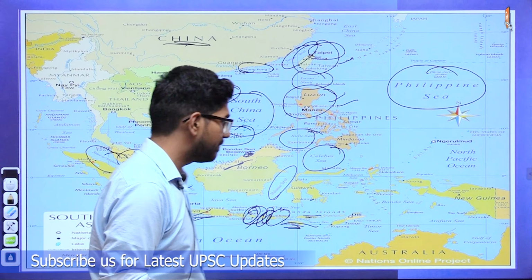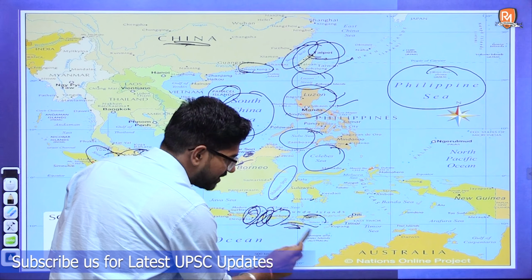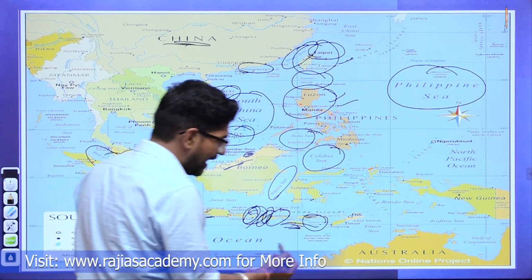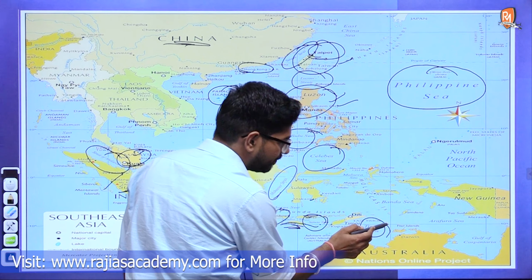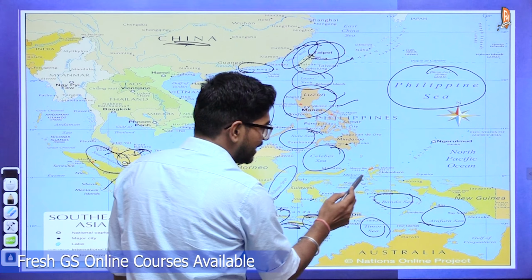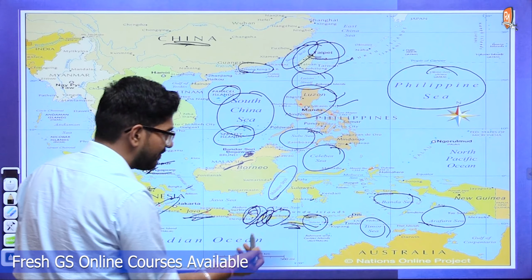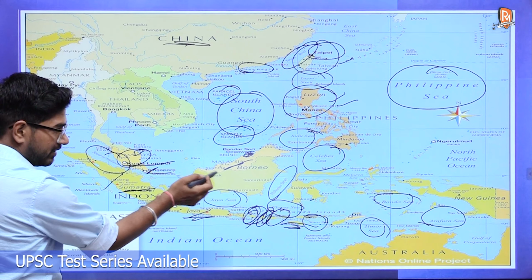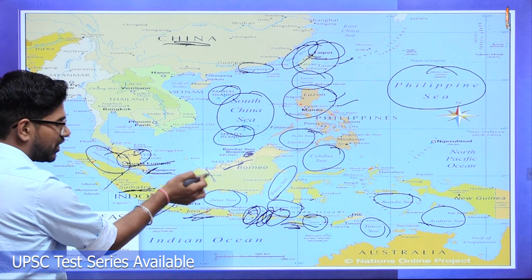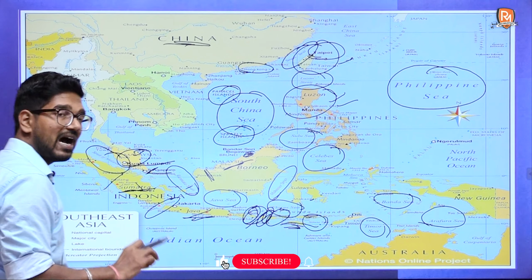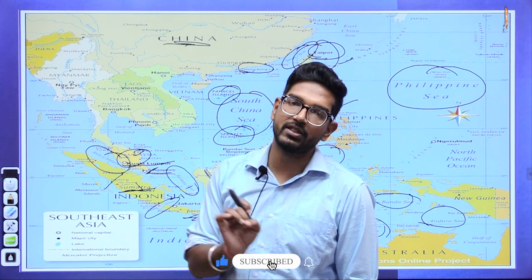Flores is just nearby. We have Sawu Sea, and here we have Timor Sea. Here we have Banda Sea, Arafura Sea. Then we have Celebes Sea, which we have talked about, Flores Sea right here, Java Sea, and the one separating Malaysia from Indonesia, we have Karimata Strait. So these are the important straits which are located in this area.